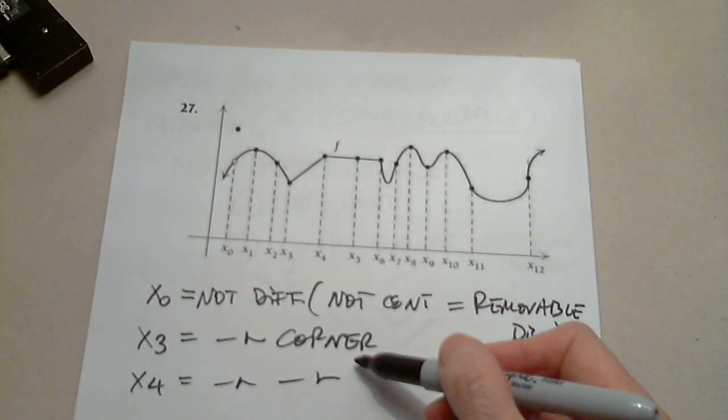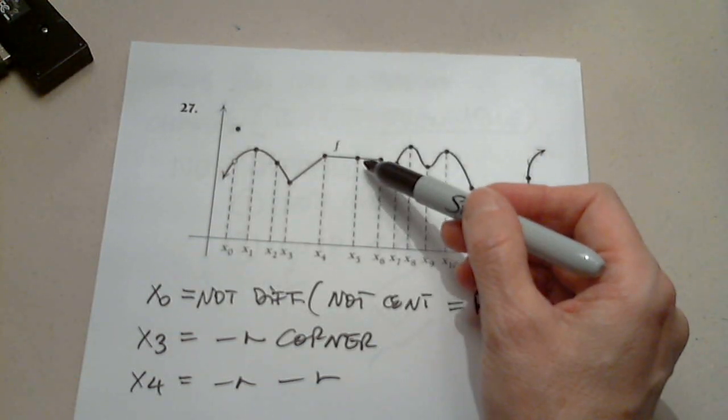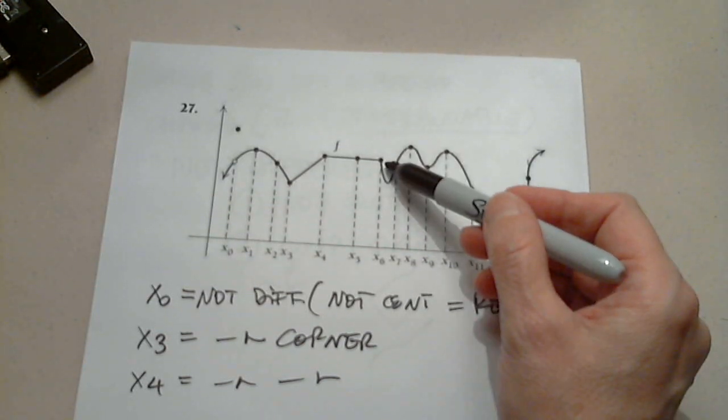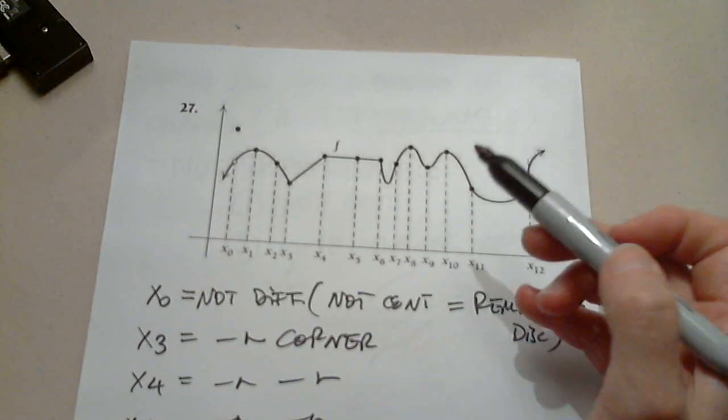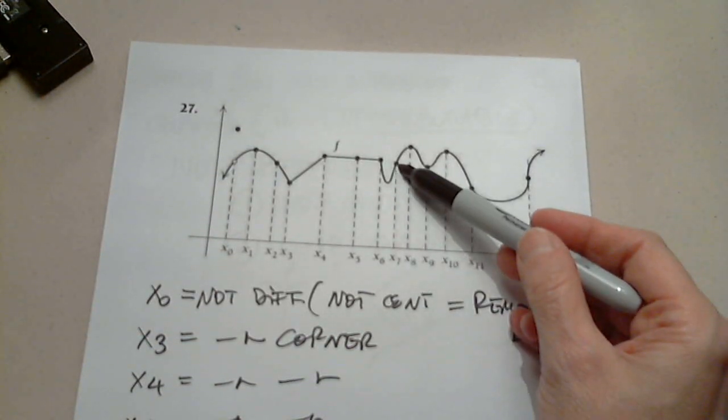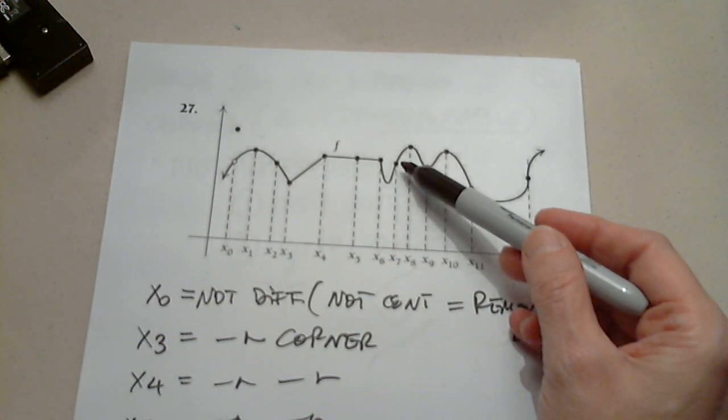Not differentiable. Corner. Yes. What about x5? Yes. What about x6? No. Same thing. Corner. What about x7? Yes. It's a tough one.